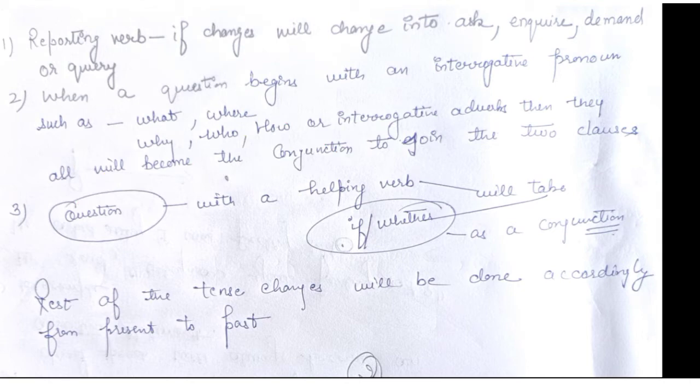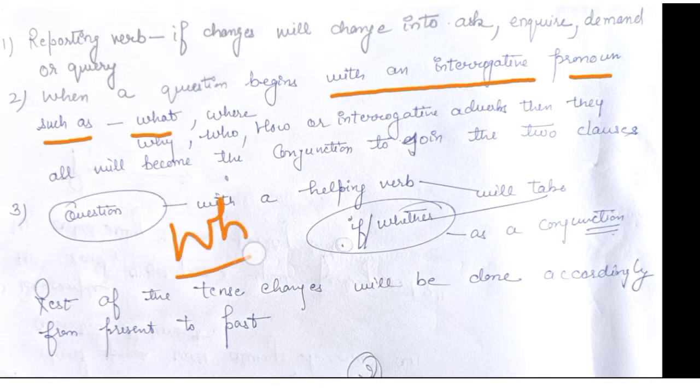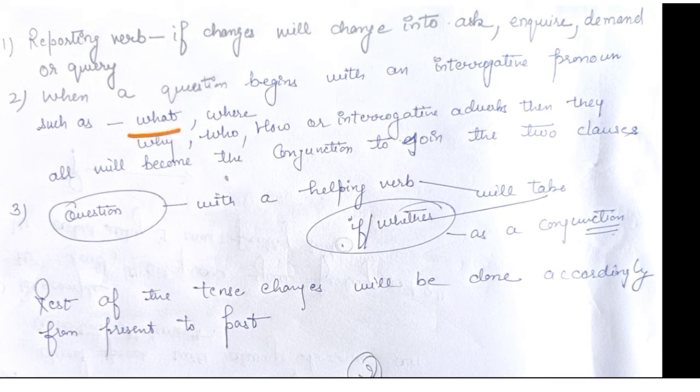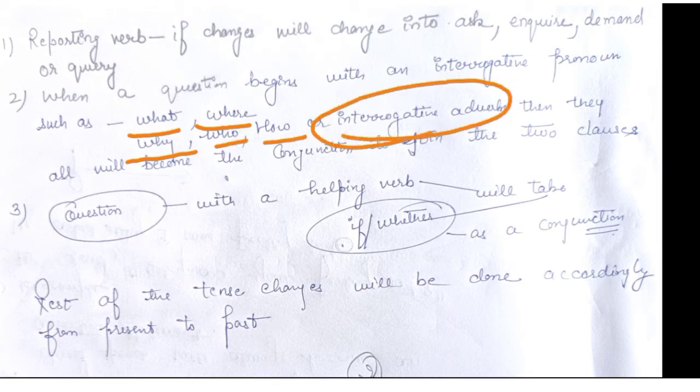Then comes when a question begins with an interrogative pronoun. Here, interrogative pronoun means the WH word. If the question starts with the WH word, what, where, why, who, how, or any interrogative adverb, we can call it an interrogative adverb too, then they all become the conjunction to join the two clauses.